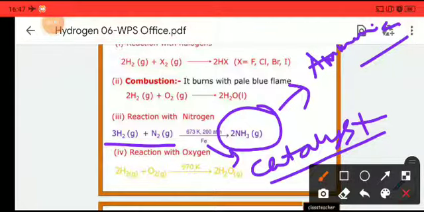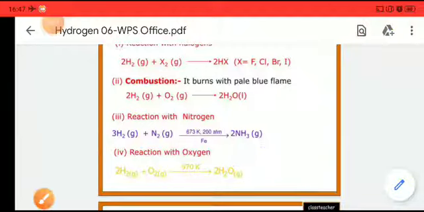This reaction is very important, because you may be asked to give an example of a reaction where the reactants and products are both gaseous in nature. Here it is a perfect example of that. Hydrogen and nitrogen, the reactants, react in the gaseous state, and the product, NH3 or ammonia, is also a gas. So all the reactants and products are in the gaseous state.